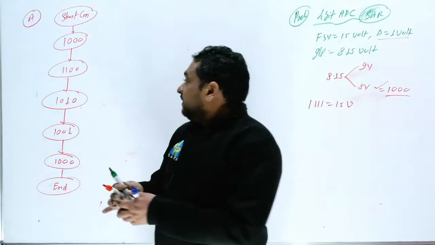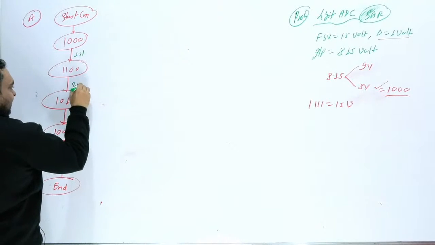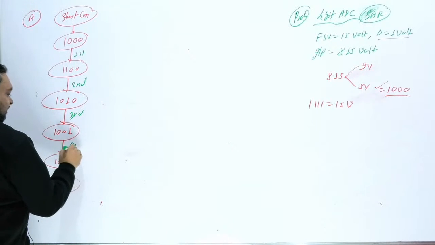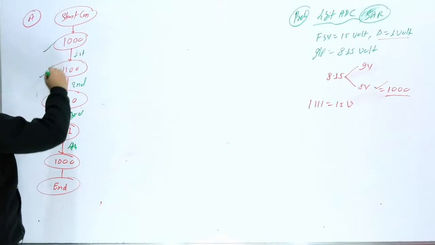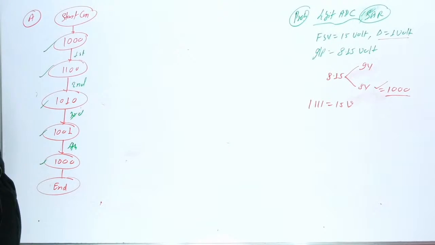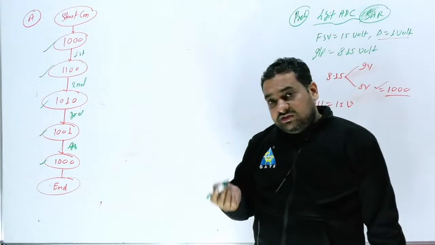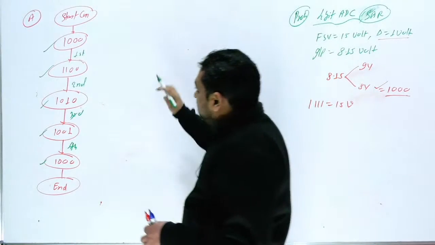It means this is initial. This is first clock. This is second clock. This is third clock, and this is fourth clock. After the fourth clock, you remember if there are 4 clocks, you have to write 5 values: 1, 2, 3, 4, 5. This is the important thing. Many students will write only 4 values, and they can be wrong. This is option A.